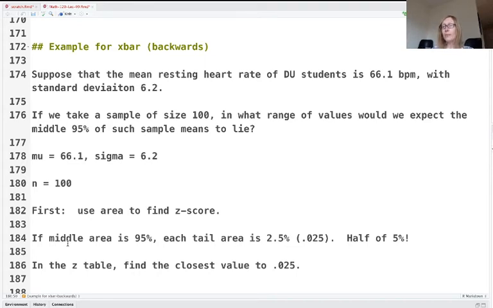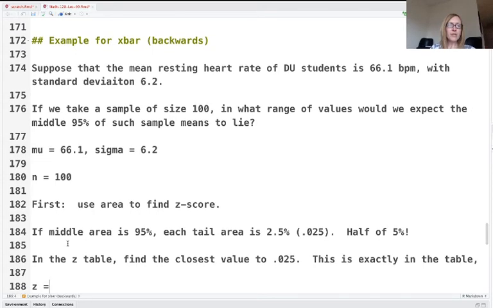This is one that happens to be perfectly, exactly in the table. If you look, you'll find this is exactly there. And in particular, you get a z-score of negative 1.96. That's the lower one. But we're always going to use both, the negative one and the positive one. The negative one is the one down below, and the positive one is the one up above. Use both. Plus and minus 1.96. Because we need to find those two cutoffs on either side of the curve.